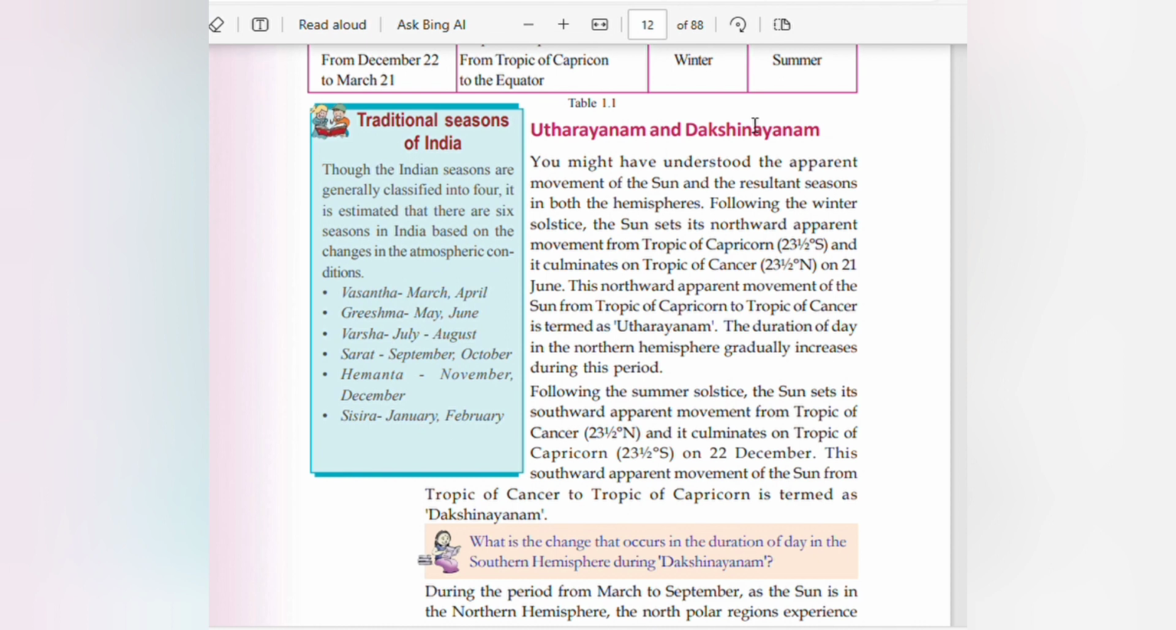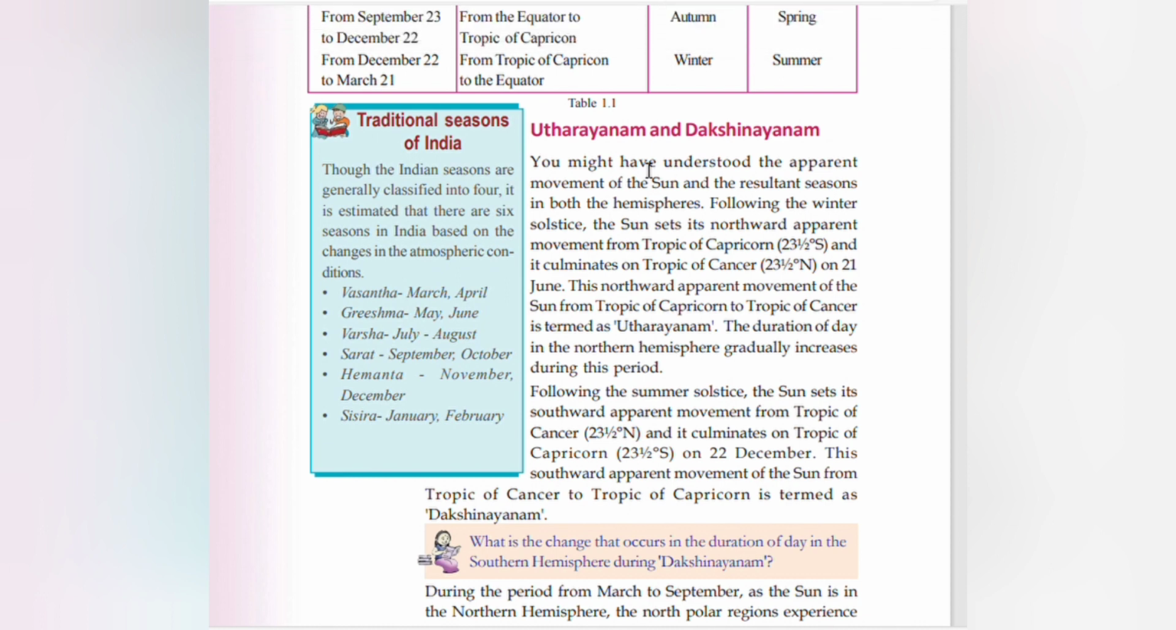Uttarayanam and Dakshinayanam. You might have understood the apparent movement of the sun and the resultant seasons in both the hemispheres. Following the winter solstice, the sun gets its northward apparent movement from Tropic of Capricorn, 23.5 degrees south, and it culminates on Tropic of Cancer, 23.5 degrees north, on 21st June. This northward apparent movement of the sun from Tropic of Capricorn to Tropic of Cancer is termed as Uttarayanam. Duration of day in the northern hemisphere gradually increases during the period.